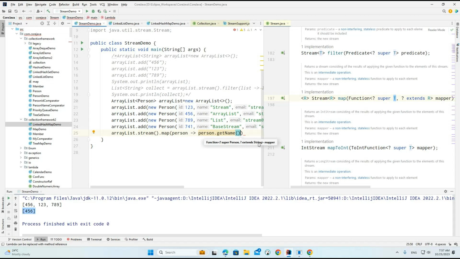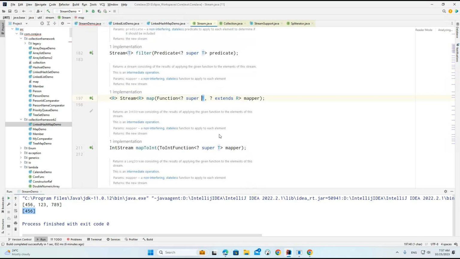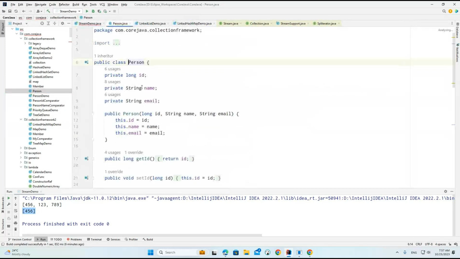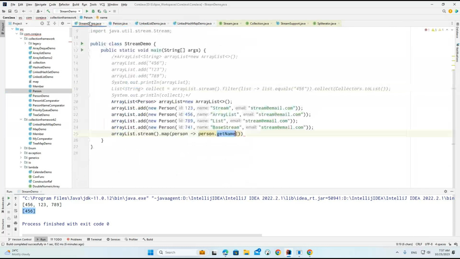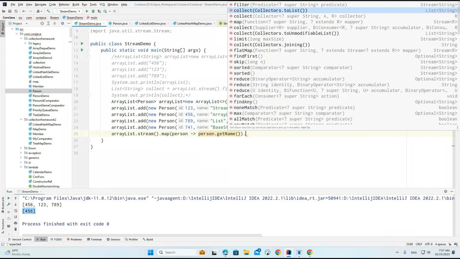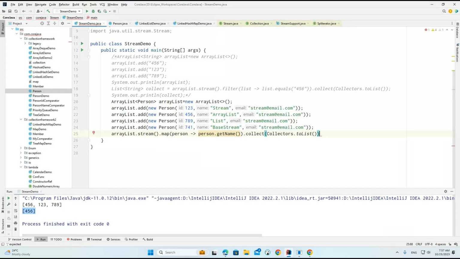But currently you can see here, in small letters we are able to see string. Why are we getting the string? Because here we are calling the name. The name type, what is the type we are having here? The type we have is a string. So if you go to the collection, name we have as a data type called string. Okay, so now we are calling the name. After that, same we can do. No need to do the filter. We can go for the collect here, and this object we can print now.